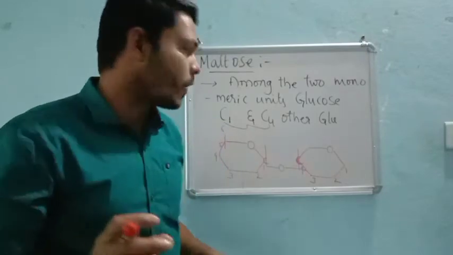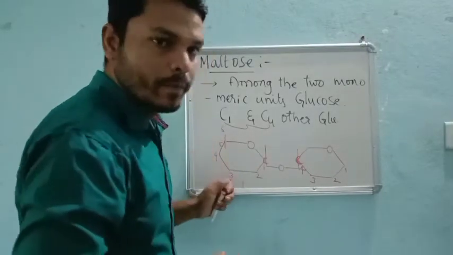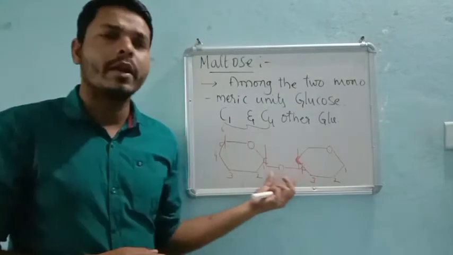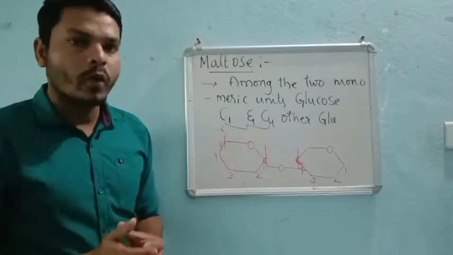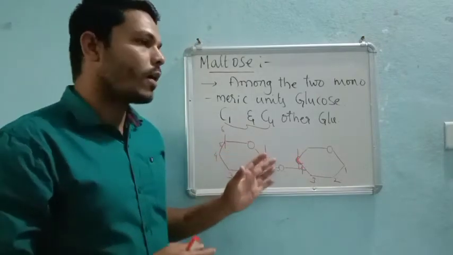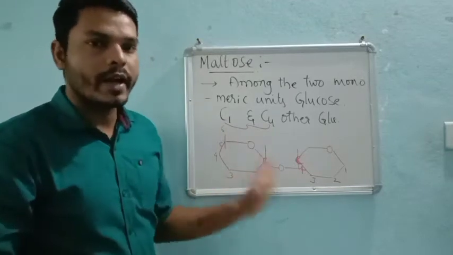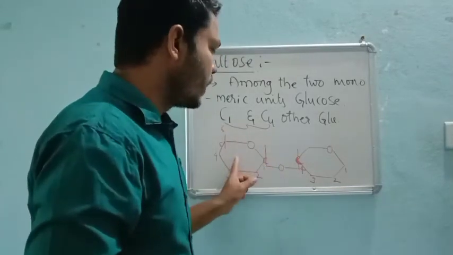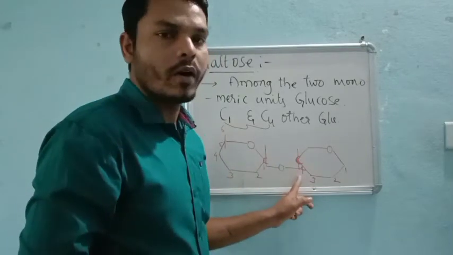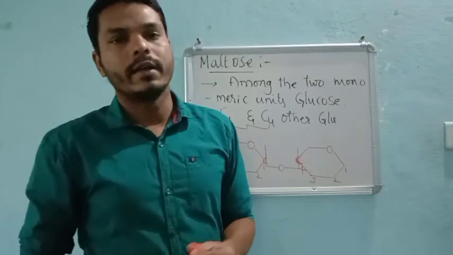Understood? Are you following? Okay, I hope so. If you are following, then it is very good. Why? Because it is a very typical part of chemistry. Without knowing how a structure is produced, it will be very difficult. If you are getting it, then I am very happy, right? So C1 of one glucose unit will react with C4 of the other glucose unit to form a glycosidic linkage.